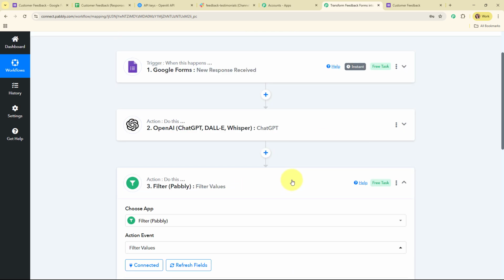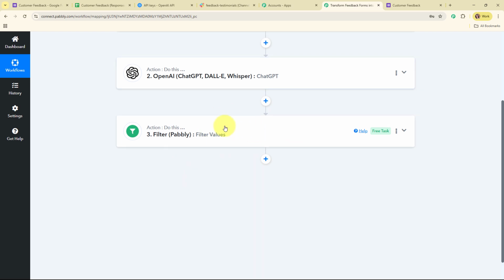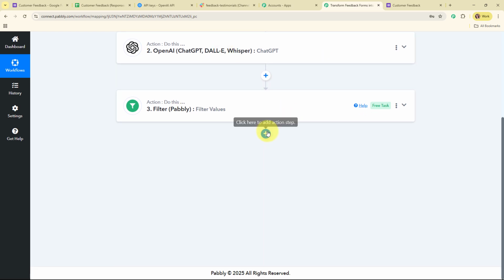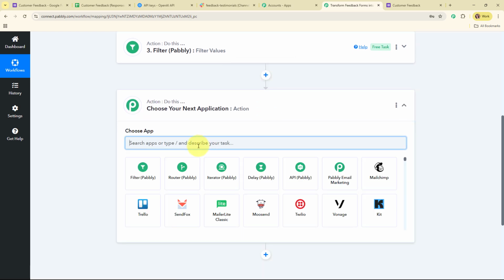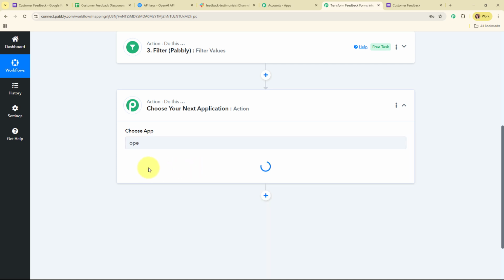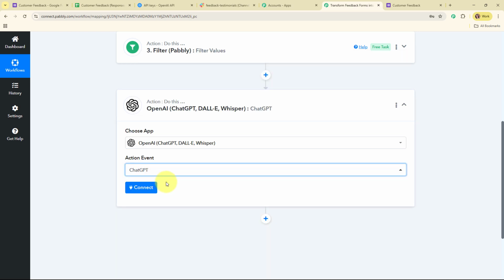Alright, so now after passing the filter, what we are going to do is generate a testimonial for this particular feedback received. So for that, I'm going to add another action step over here, and here I'm going to select my action application again as OpenAI, and I'm going to select my action event as ChatGPT.